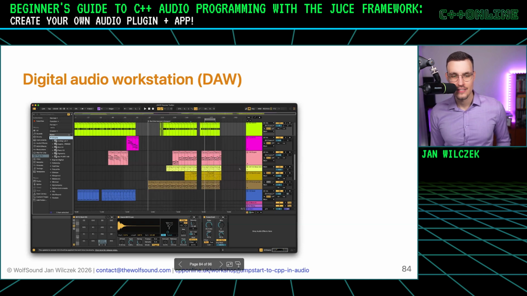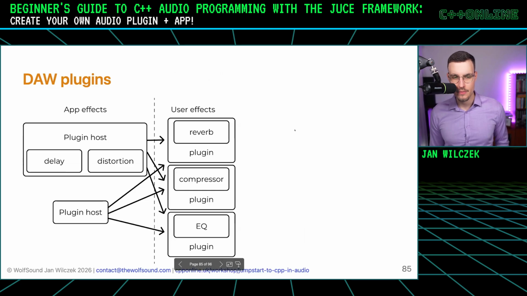And that's actually a very big field, working on such DAWs and working on the effects of these DAWs. So for people who are in this field, they understand how this works. But for people who do only C++ development, it's important to explain how this works. So let's look at this diagram.